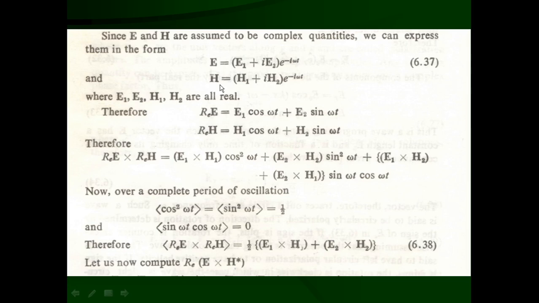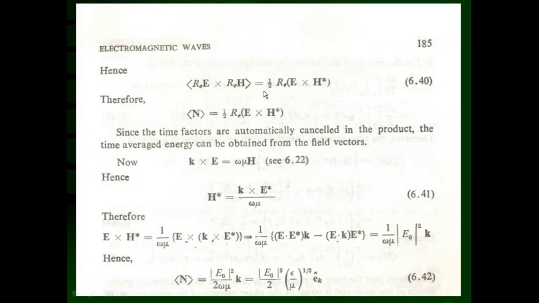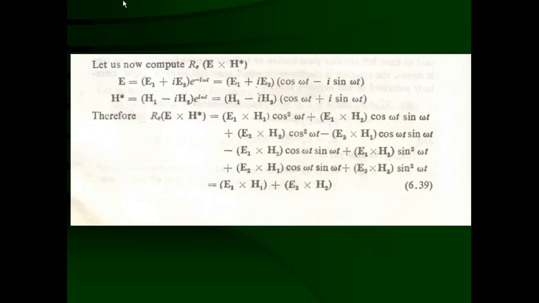So we can substitute this value for E and H star here. Now let us compute the real part of E cross H star. The electric field E is equal to the same thing, E1 plus iE2 e raised to minus i omega t. That can be expanded like this: E1 plus iE2 into e raised to minus i omega t, which is nothing but cos omega t minus i sin omega t.